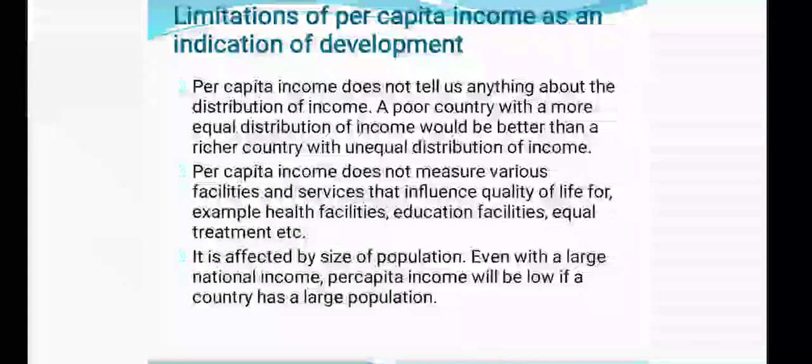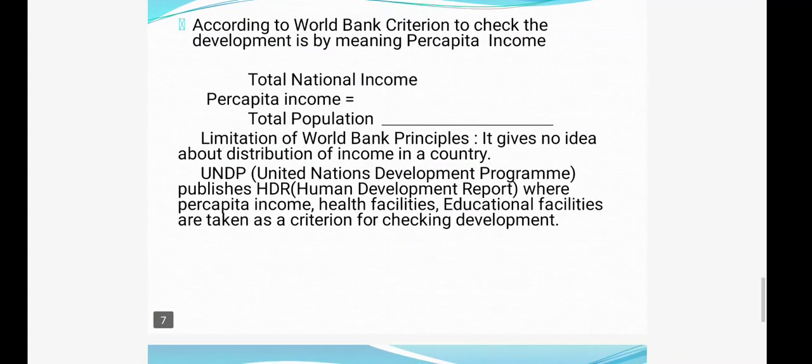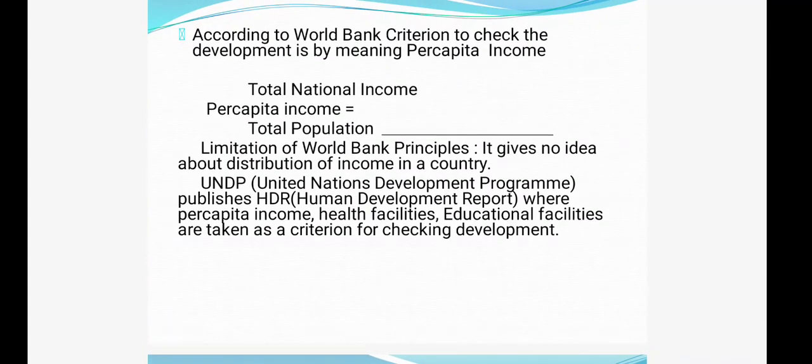So per capita income will be low if a country has a large population. Okay, so we have already told you that according to the World Bank criteria, per capita income is taken to compare one country's development with another, and we have the formula: per capita income is total income divided by total population.